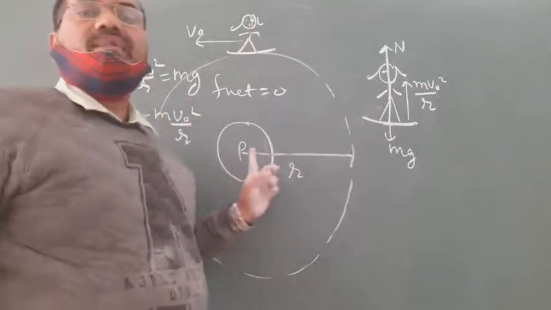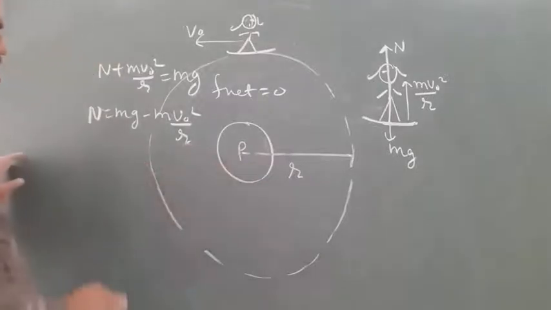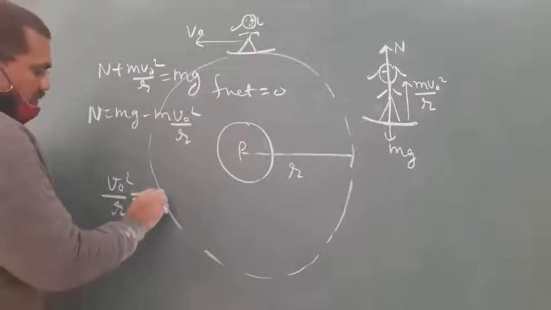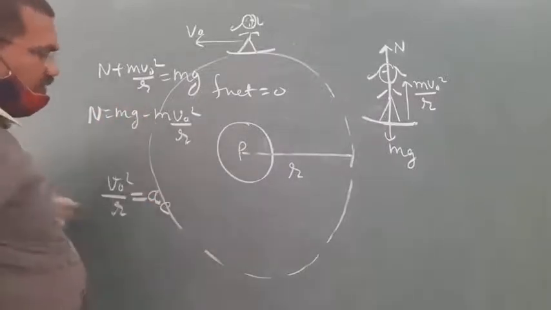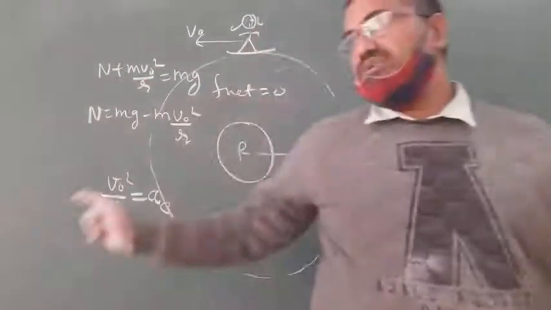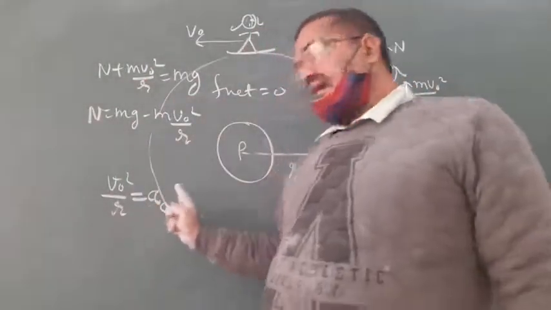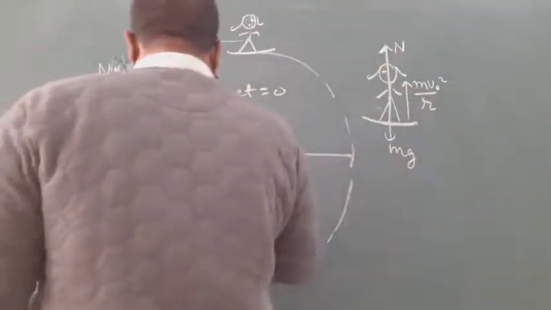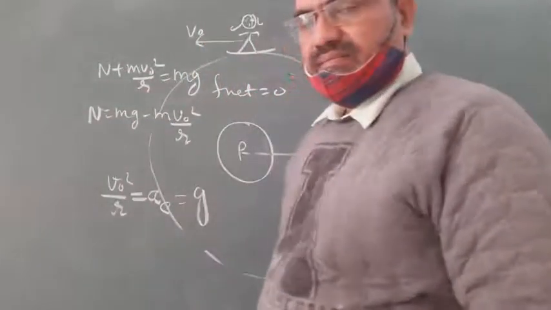What is V naught square by r here? V naught square by r is the centripetal acceleration, which acts towards the center of the planet, and this is the g, basically the gravity of the planet.